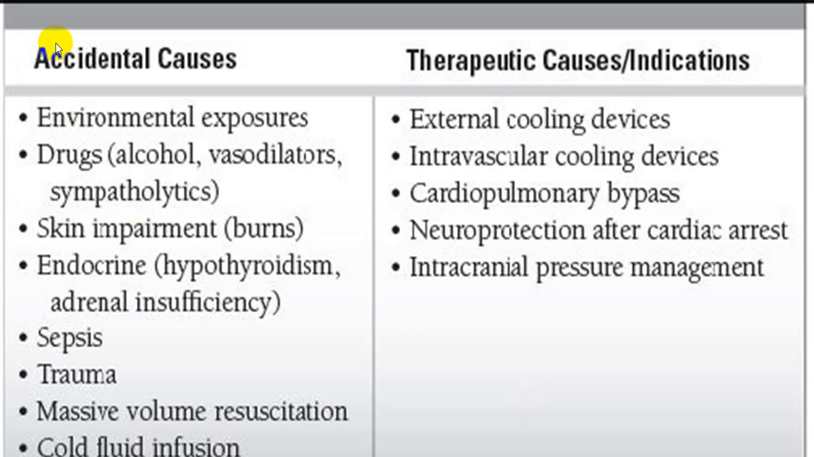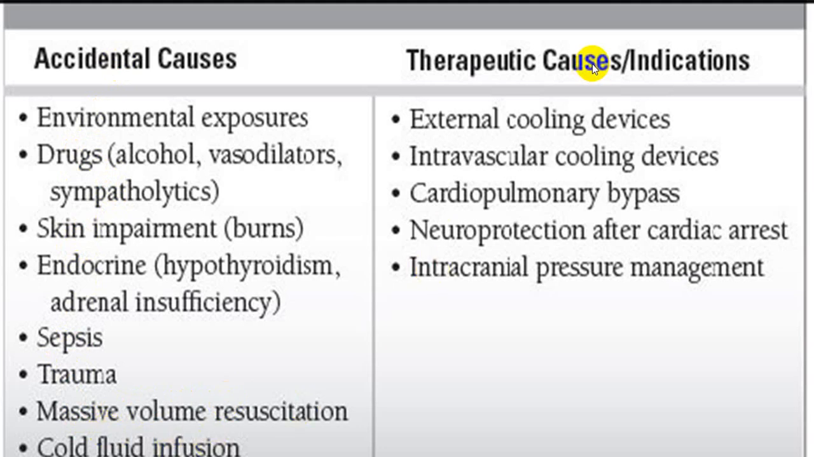These are all accidental causes. By and large, accidental causes will mainly be in the form of environmental exposures. And these are all what we call secondary groups. No doubt they are unintentional, but they are secondary groups. We already mentioned in detail: drugs, skin, endocrine disorders, sepsis, trauma, and massive volume resuscitation either by IV fluids or blood, or cold fluid infusion.